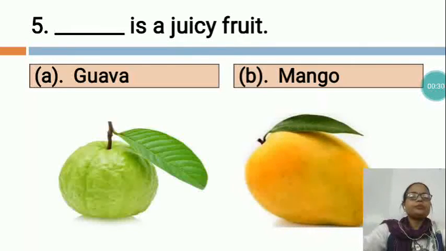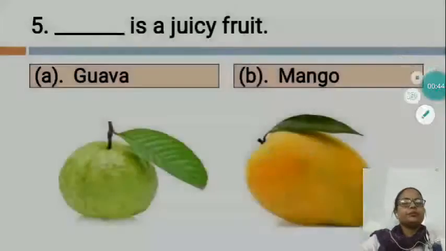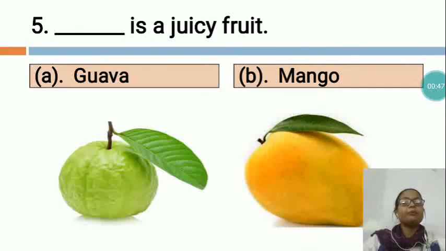So guava is a round-shaped fruit which is found in green and yellow color. But this is not a juicy fruit. And option B is mango. Mango is a juicy fruit. It is a very juicy, pulpy fruit. Ripe mangoes can be consumed, or raw mangoes we consume in the form of pickles. Mango is a rich source of various vitamins and minerals.